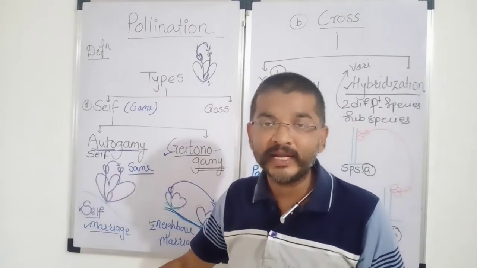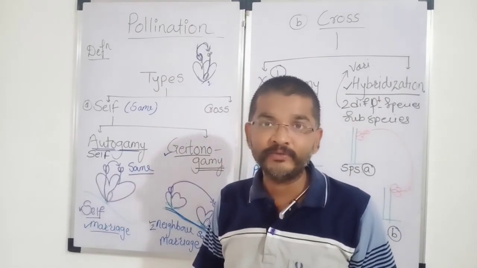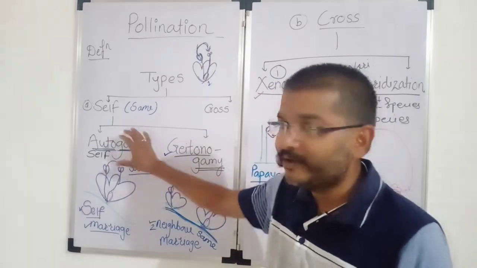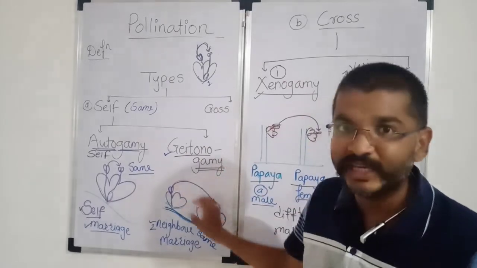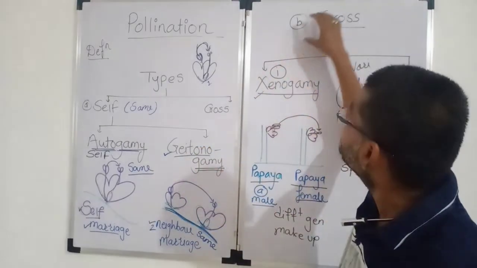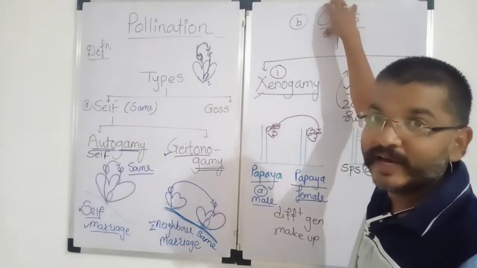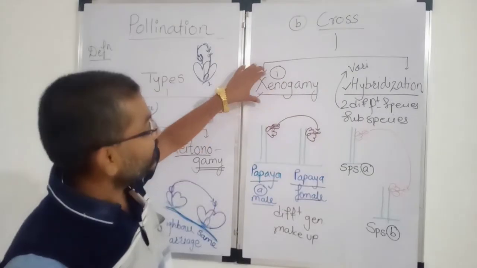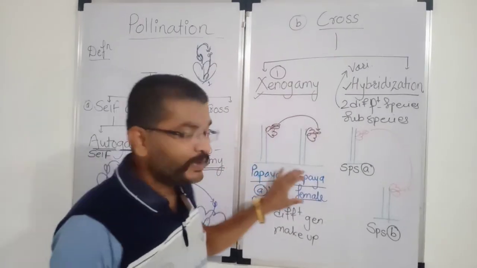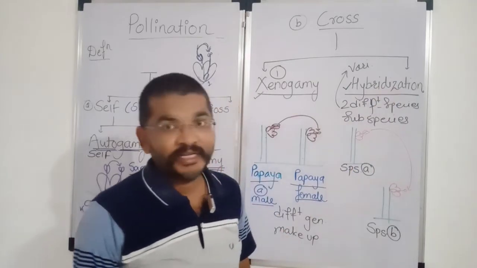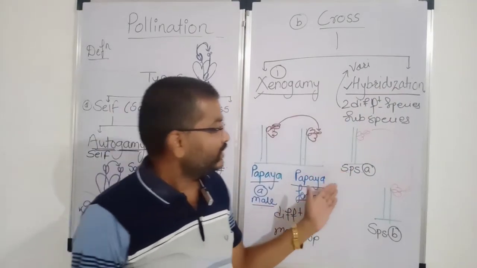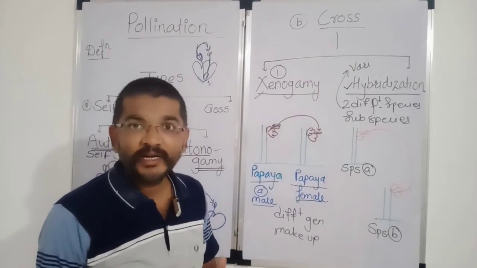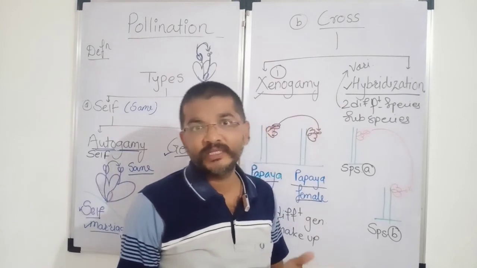Auto means marriage with same. If you are performing marriage with a family member, then that is called as autogamy. If the flower is performing marriage with neighbor, then that is called as geitonogamy. Second one, cross pollination. Here the marriage takes place between two individuals having two different genetic makeup. इधर एक क्या है, पहला xenogamy है, उसमें हमने देखा पपाया का एग्जांपल, and the last one hybridization. Hybridization, the pollination or crossing takes place between two related or unrelated species, subspecies or varieties.